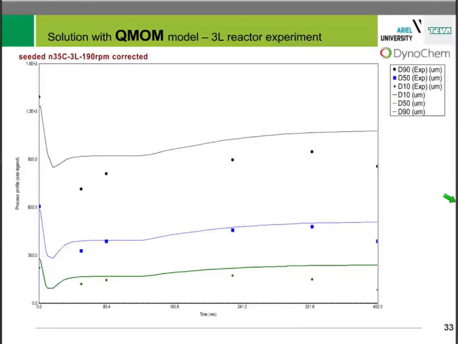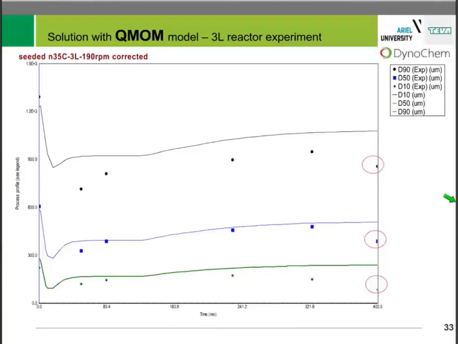As you can see, the span is captured quite nicely, and the PSD evolution is also captured quite nicely, but we are not comfortable with this sample. This sample has a deviation from the trend, and it was taken from the dry product and not from the solution itself. What we thought is that it was broken.